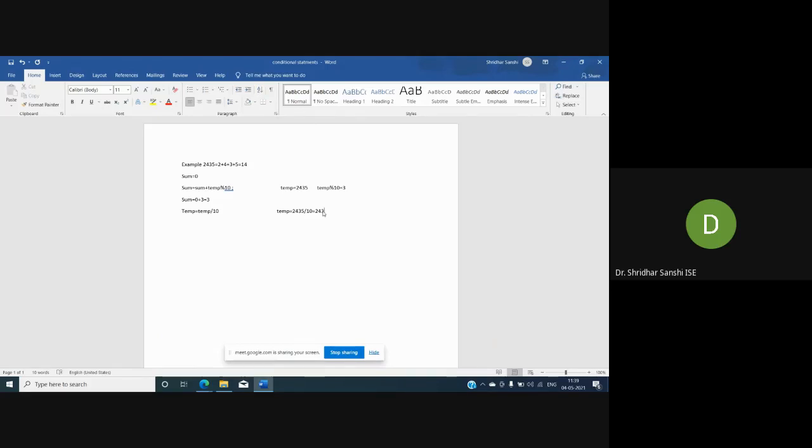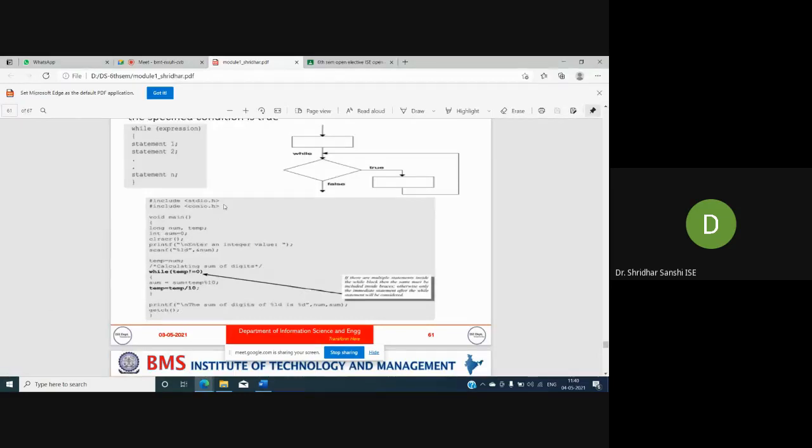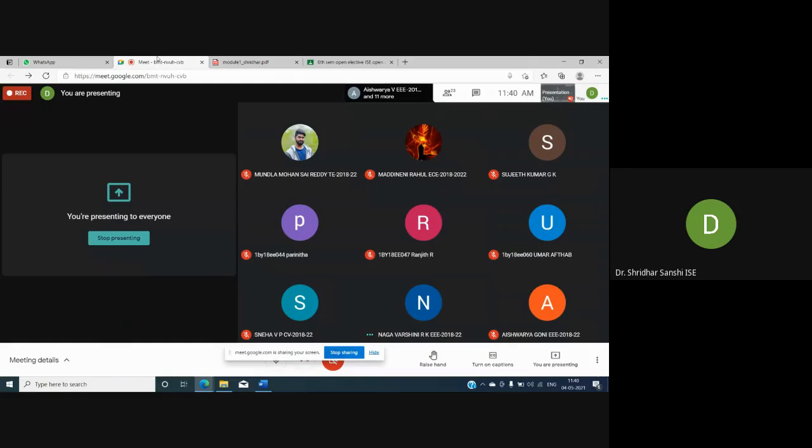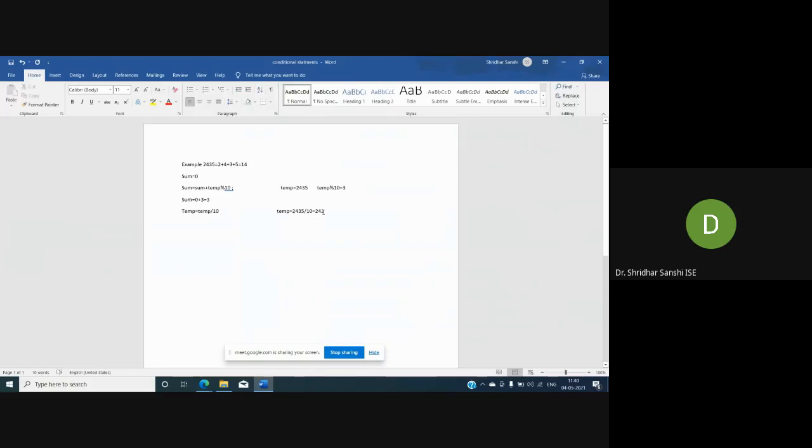So this is the new value of temp after dividing by 10. Any doubt up to here? Please answer. Any doubt? No, sir. Okay. So my value is this one. So temp value is 243. Earlier it was 2435. So after dividing by 10, I have 243.